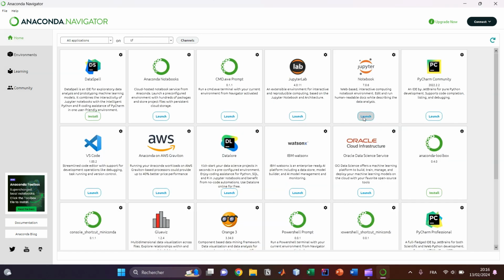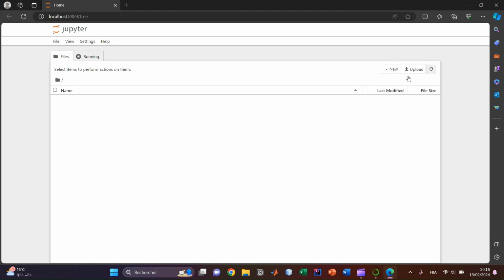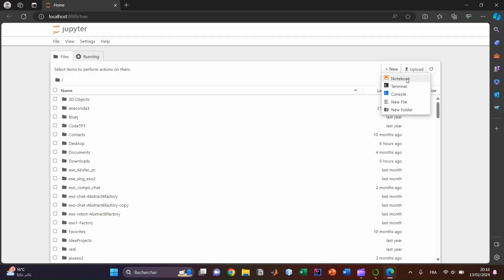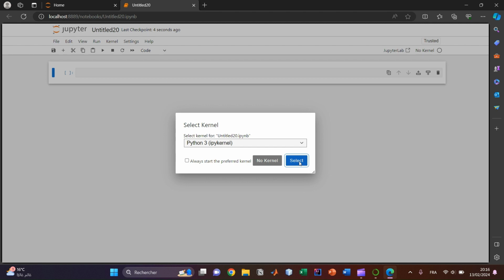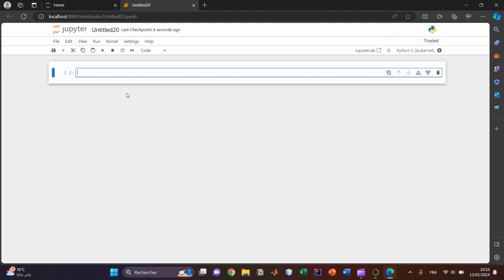So now let's launch Jupyter Notebook here. Let's create a new notebook. Okay. Import TensorFlow as tf.